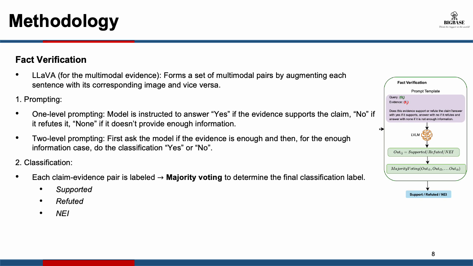And then at the end, each claim and evidence pair is labeled, but for one claim there is more than one evidence. So at the end we have to check if not all of the evidence, but the majority of the evidence is supporting the claim or refuting the claim, or if there's not enough information, and then they do the classification like this.